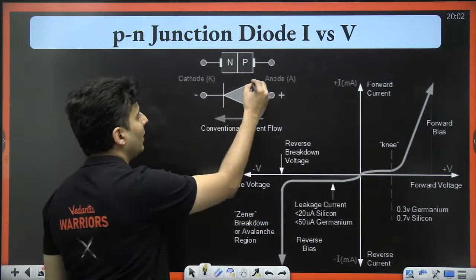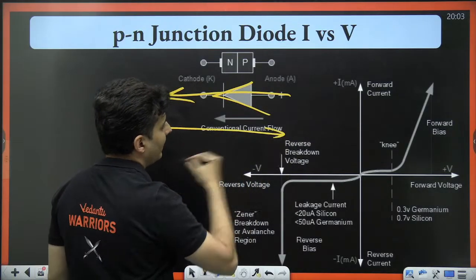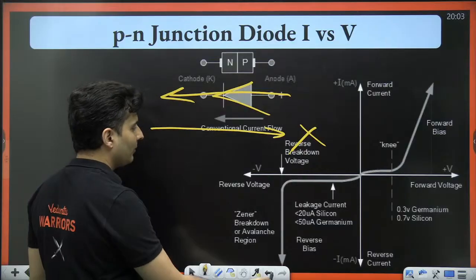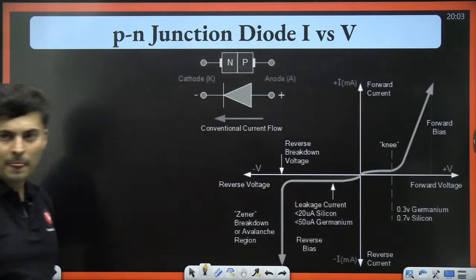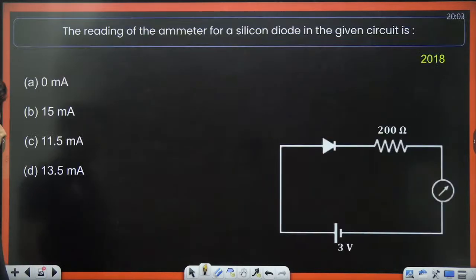This is the symbol of a diode. The arrow mark tells you in which direction it allows the current. In the opposite direction, it will block the current. Okay? Keep all these things in mind. Cool. So let's have a look at some questions.